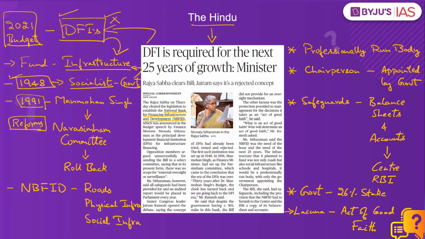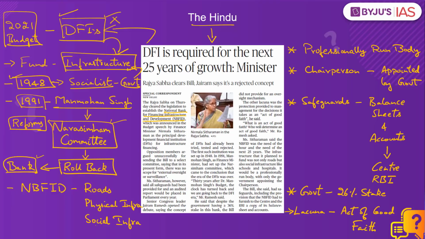Because in 1991, the then Finance Minister Manmohan Singh had constituted a committee under Narasimham, and this committee concluded that the era of DFIs had come to an end since it was an inefficient way of funding infrastructure creation. So since then, such DFI institutions were rolled back and they were merged with their respective banks because the DFIs were an inefficient way of funding infrastructure creation following India's economic reforms.